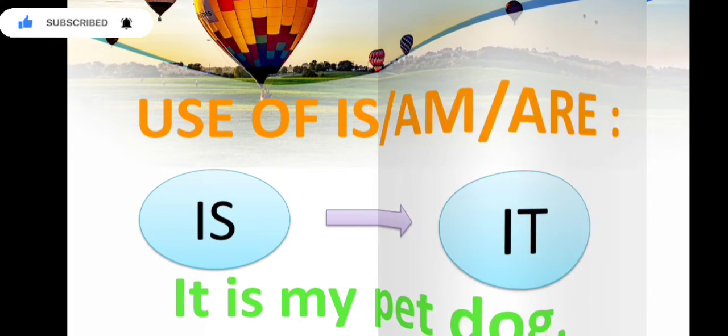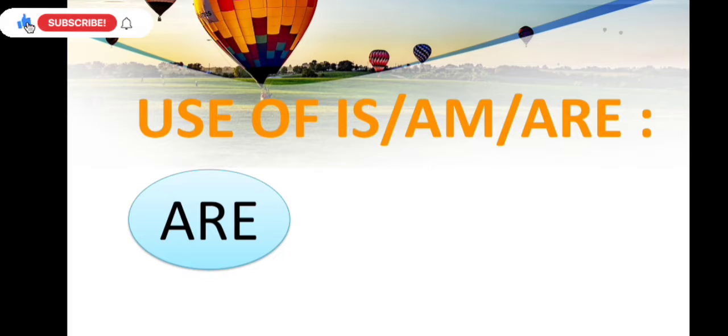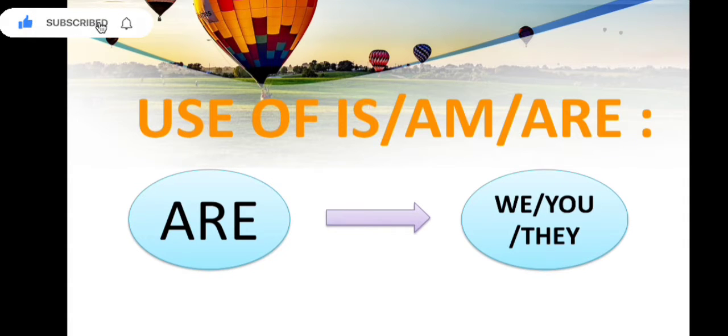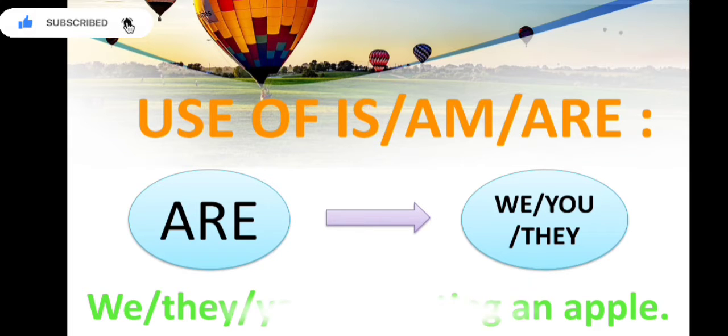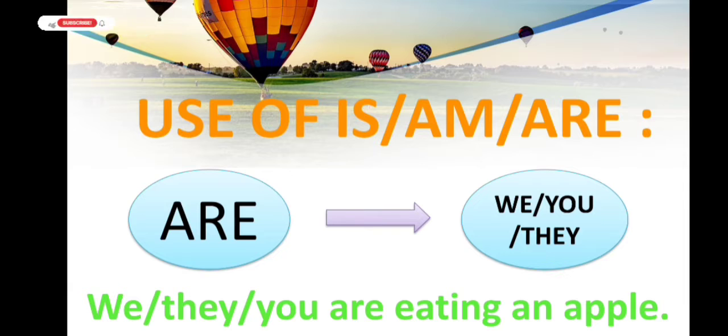The next one is are. So we will use are with we, you, they. So you can see the example, we, they, you are eating an apple. I think you all are clear with it. So let's move to the exercise.